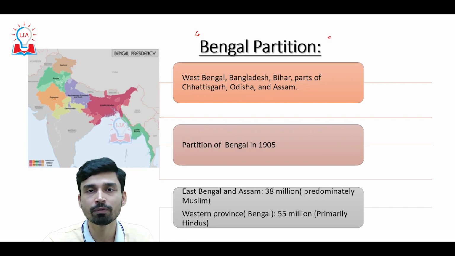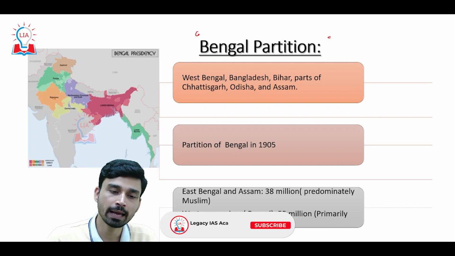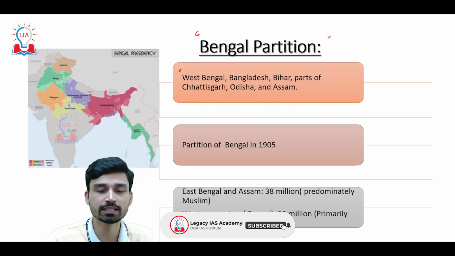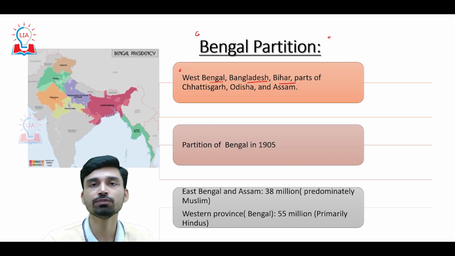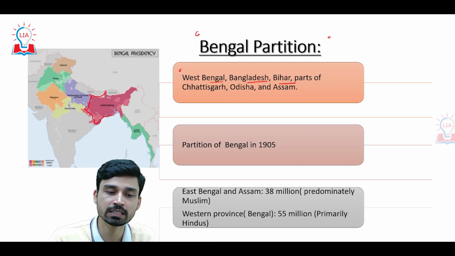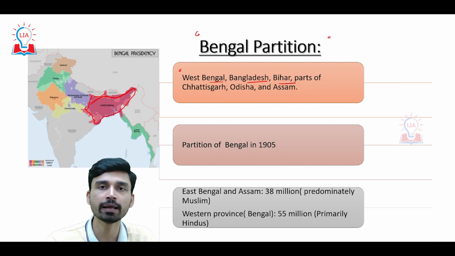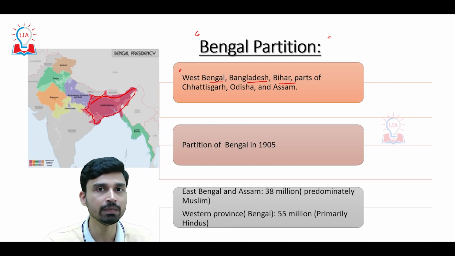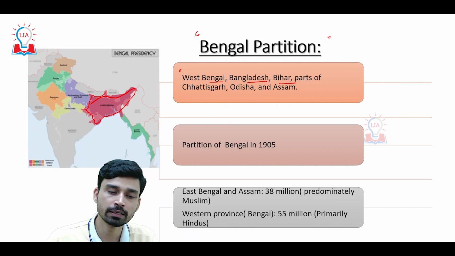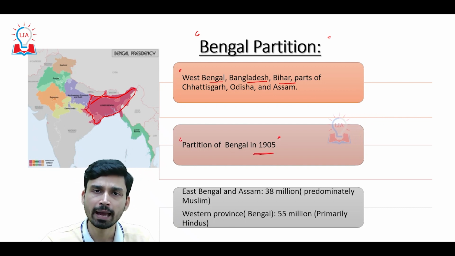Basically, if we talk about before partition, the Bengal presidency was one of the largest territories of India and it used to consist of modern-day states such as West Bengal, present-day Bangladesh, Bihar and parts of Chhattisgarh, Odisha and Assam. As you can see in the map, the Bengal presidency extended all the way from the central east part of India to the northeastern region of India, and overall it had a population of more than 80 million people.